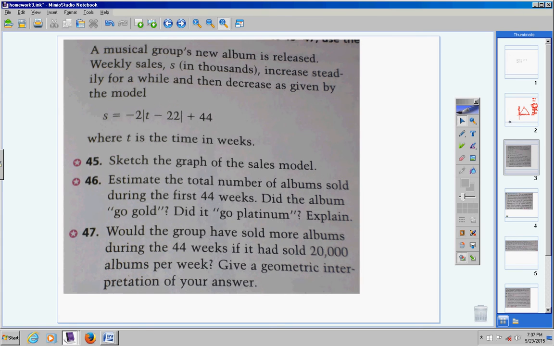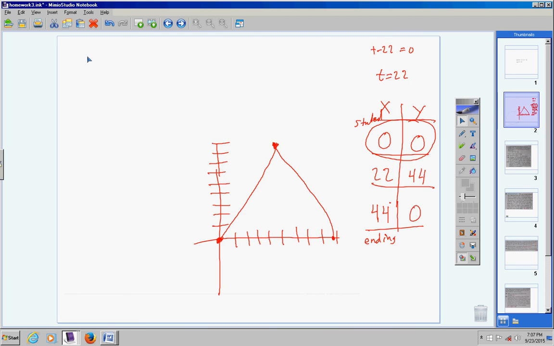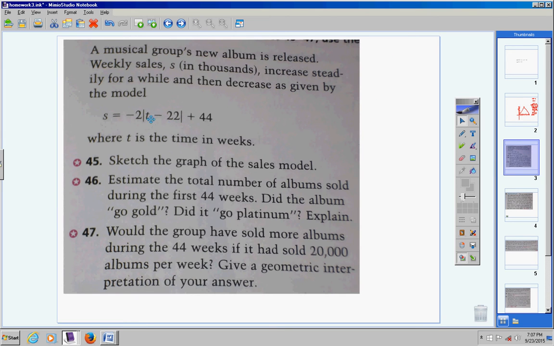Now, here's what you could do. Are you ready? You could put a 1 in for this equation here, get out a total for week 1. Put it here. Then put a 2 in, get out a total and put it here. Then a total for week 3, total for week 4, and do that 44 times. Then add all of those up. That's going to take you quite a while. But I've got a faster way, and we learned this in our notes.